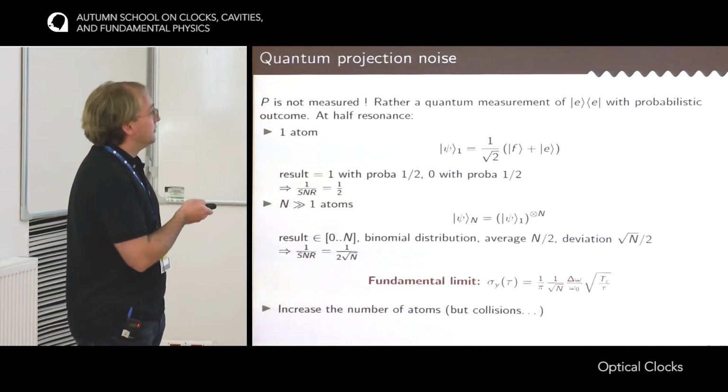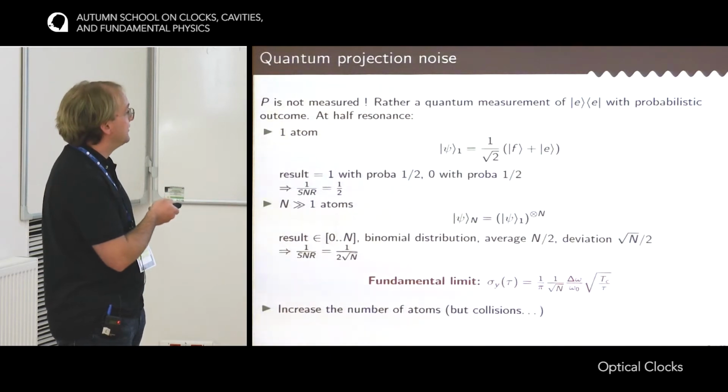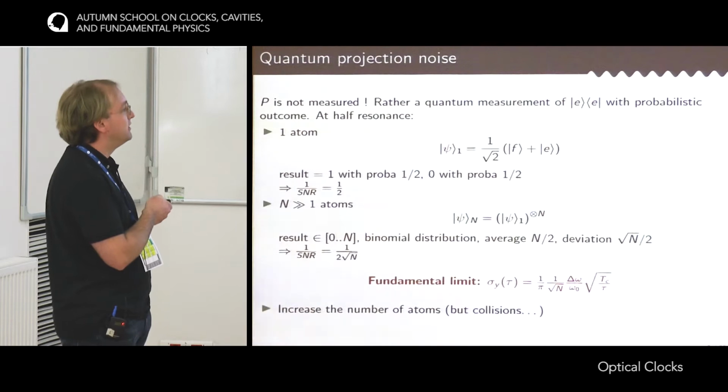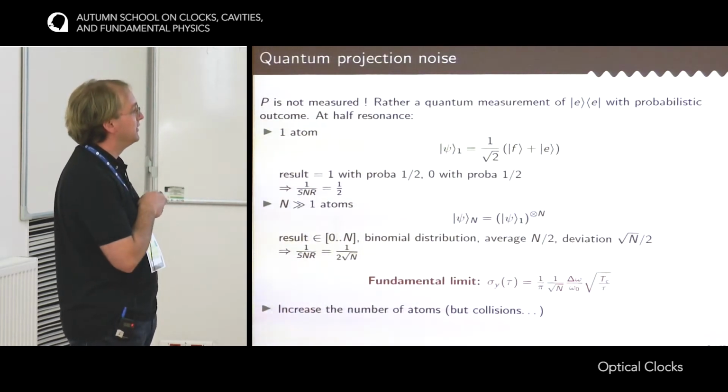So to overcome this quantum projection noise, the idea is to increase the number of atoms, because the larger the number of atoms, the lower the instability. But of course, at some point, you have problems with collisions between atoms.